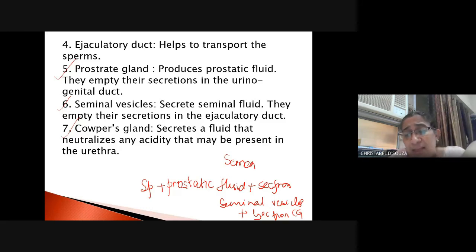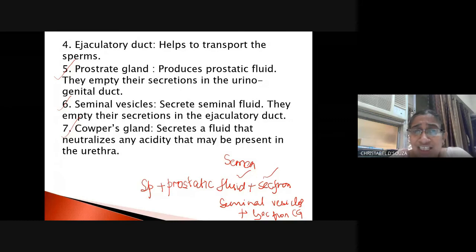So my semen consists of the sperm plus prostatic fluid plus secretion from the seminal vesicle plus secretion from the Cowper's glands, right? These secretions help in the maturation of the sperm, and also provide a fluid medium through which the sperm can be transported and thrown out of the body.